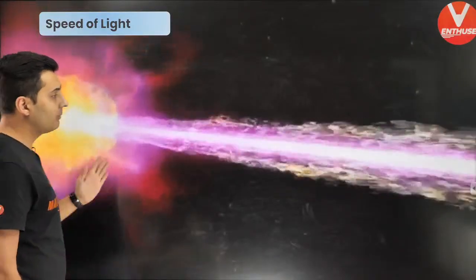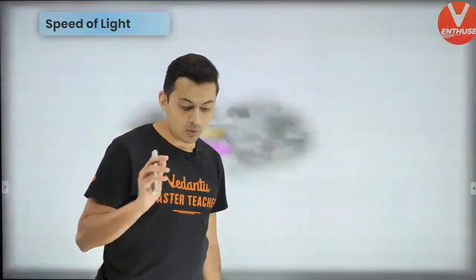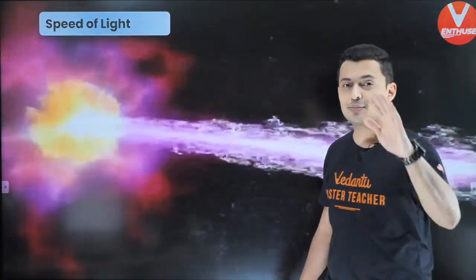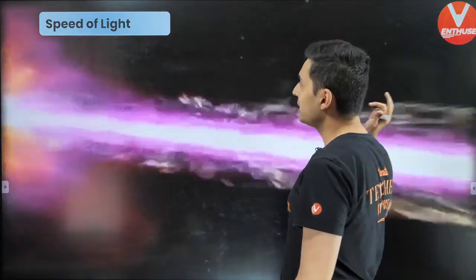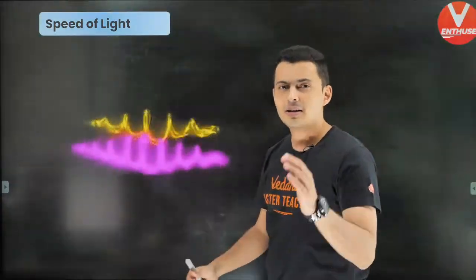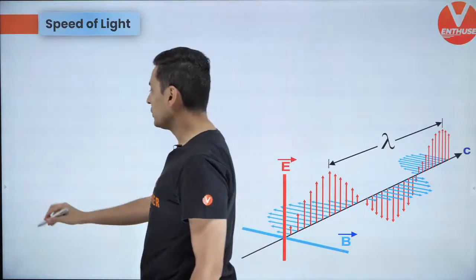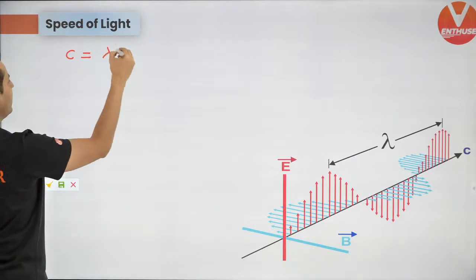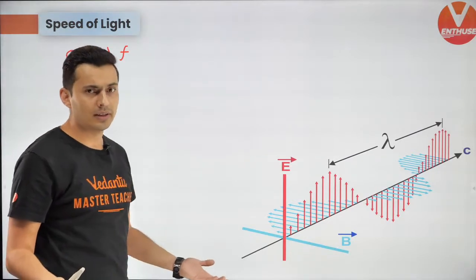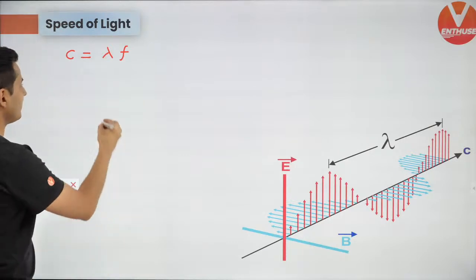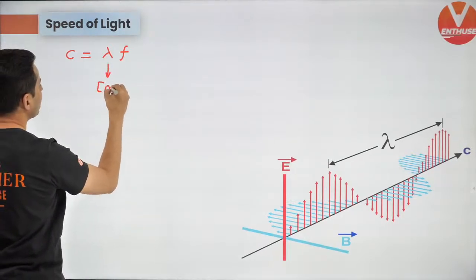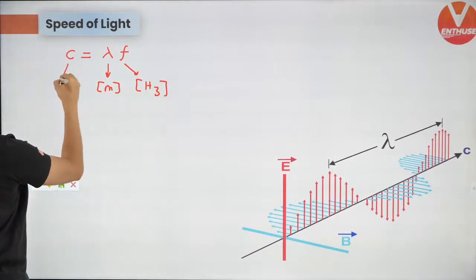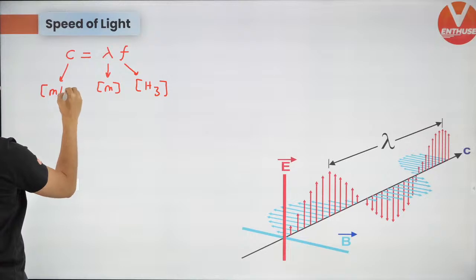Now that we have spoken about the wave equation, I want to talk about the speed of light. Speed of light formulas, guys, very important. Many times you will see a lot of questions on speed of light, and we all know light travels really fast. So here it comes. Speed of light, first formula, lambda into f. That's standard, you know this. Lambda is wavelength, f is frequency. Lambda is in meters, f is in hertz. So you get the speed of light as meters per second.